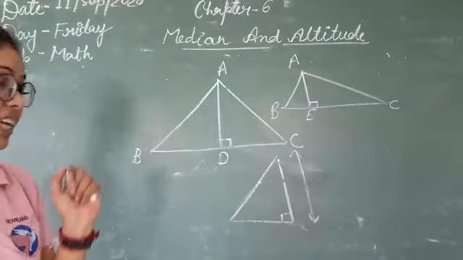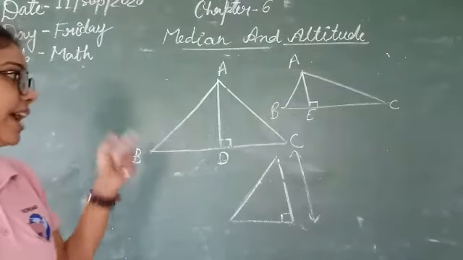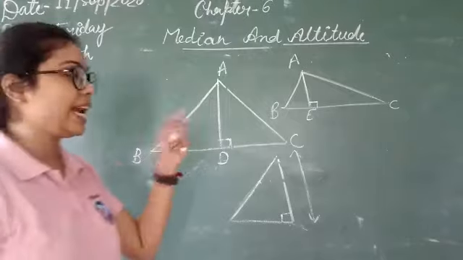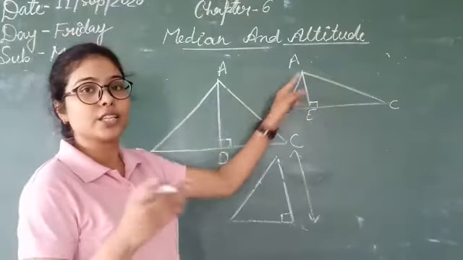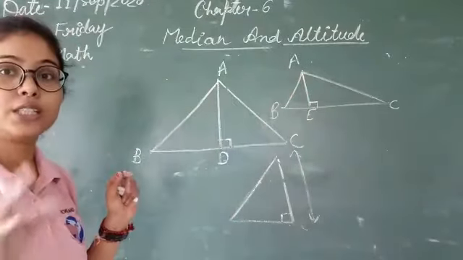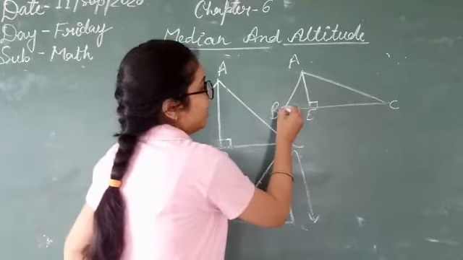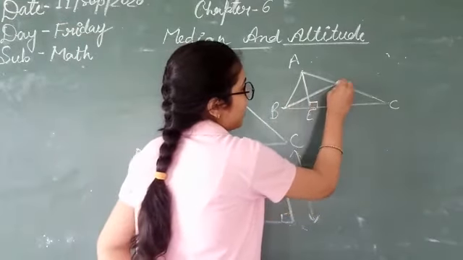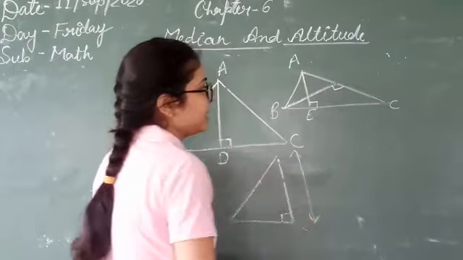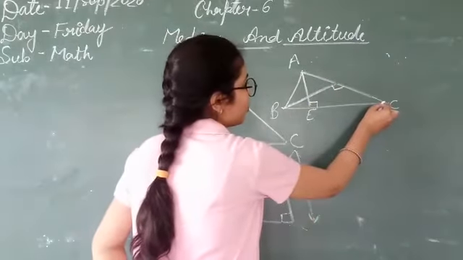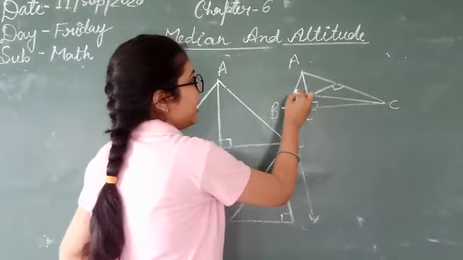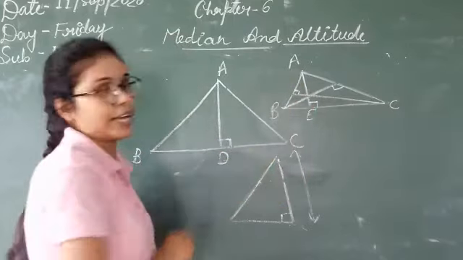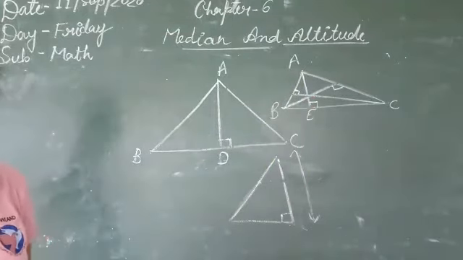Now the next thing is that, like the median, in a triangle we can also form three altitudes. Since the vertices are 3, we can find 3 altitudes here. You can form a perpendicular line here also, and from C also you can form a perpendicular line to the opposite side. So there are 3 altitudes also. So what can we say, what is altitude?